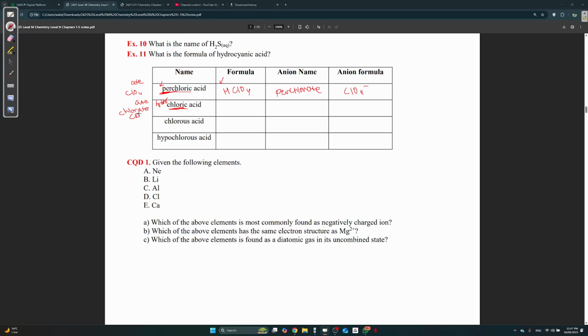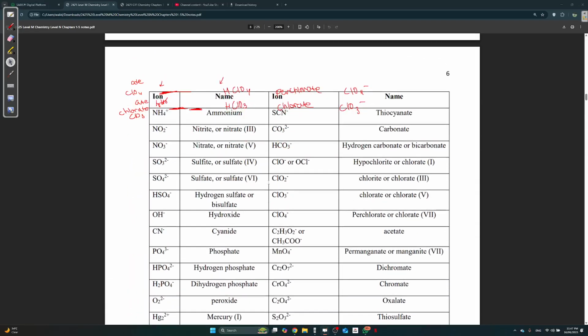No, it's going to be ClO3. So here it's going to be HClO3, because you can't forget that we're working with acids, so there always has to be that hydrogen at the start. The anion name is just chlorate without the per. Ion formula ClO3 minus. Again, this comes from the table here, these four. They are extremely important.